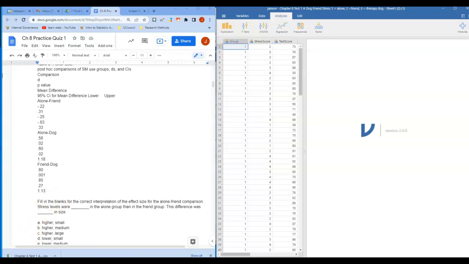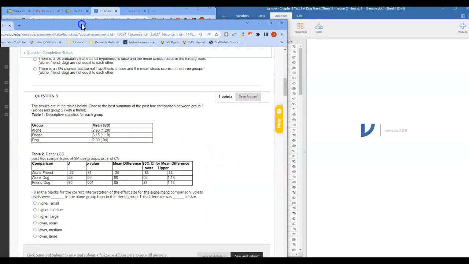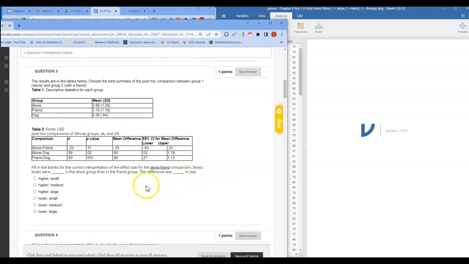So again, this format isn't great. All right, so I'm just going to pull over Blackboard real quick so we can see it in a better format. We have alone, friend, and dog here in table 1, and then the post-hoc test in table 2. So we're looking here, fill in the blanks for the correct interpretation of the effect size for the alone friend comparison.